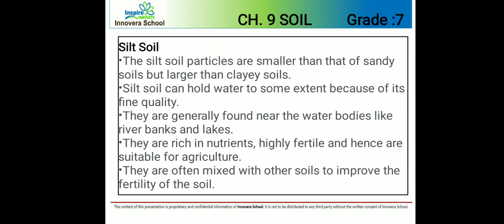Silt soil. The silt soil particles are smaller than that of sandy soil, but larger than clay soil. Silt soil can hold water to some extent because of its fine quantity. They are generally found near water bodies like rivers, banks and lakes. They are rich in nutrients, highly fertile and hence suitable for agriculture. They are often mixed with other soils to improve the fertility of the soil.